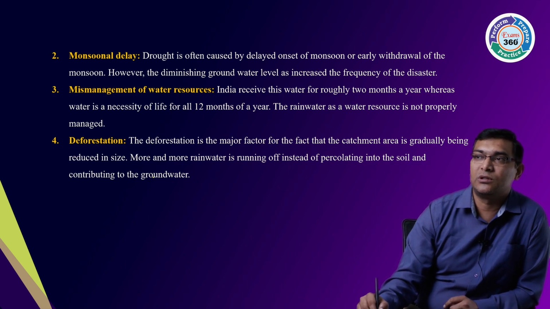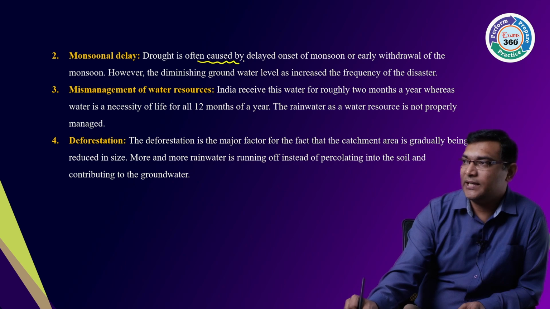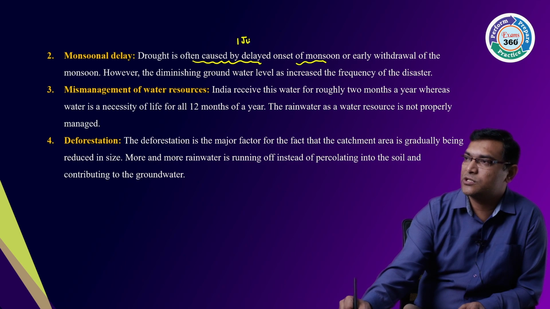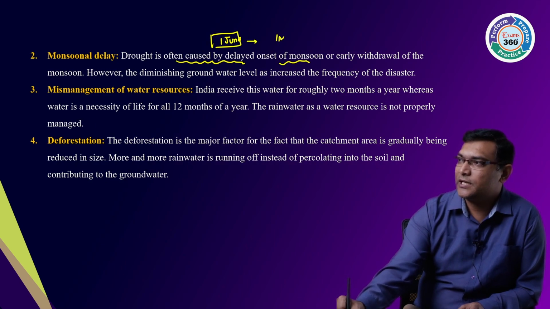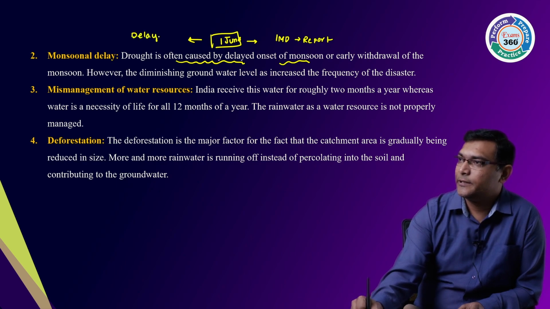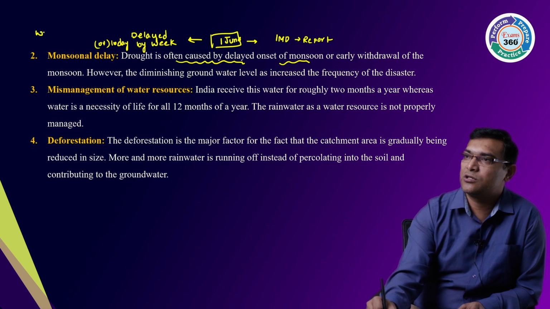Second, monsoon which is getting delayed. Drought is often caused by delay of onset of monsoon. Generally we say 1st June is the onset, but in the recent report IMD also reports that monsoons are delayed by a week or 10 days, and withdrawal is also getting delayed.